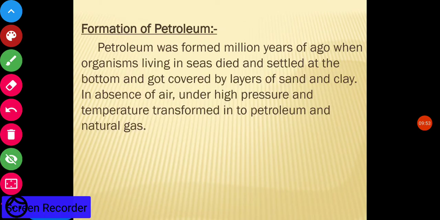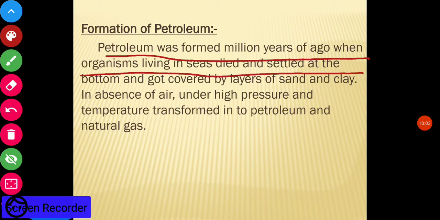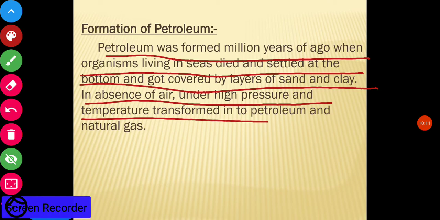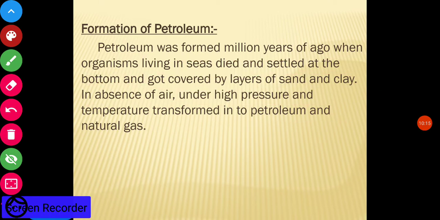So what is petroleum? How is petroleum formed? Petroleum was formed millions of years ago when organisms living in the sea died and settled at the bottom and got covered by layers of sand and clay. In the absence of air, under high pressure and temperature, they were transformed into petroleum and natural gas.